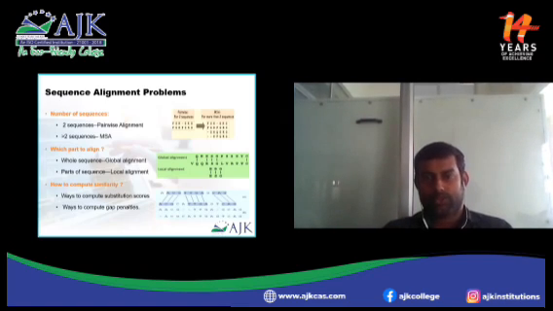Sequence alignment problems. To arrange two sequences, you need pairwise alignment, in which there are global and local. For more than two or three sequences, you need MSA, multiple sequence alignment. Which part is to be aligned? If the whole sequence, you need a global one. If parts of the sequence, you need local alignments. How to compute similarity? It needs a way to compute substitution scores.